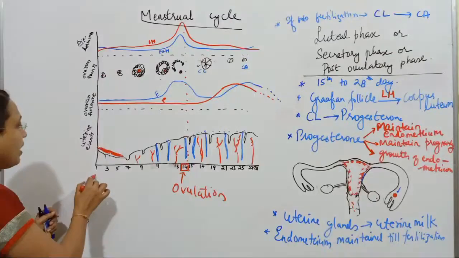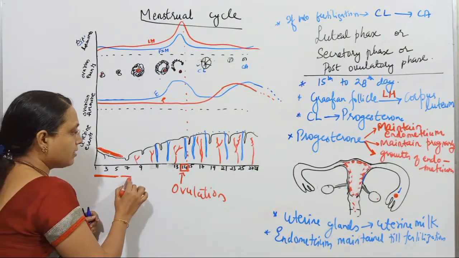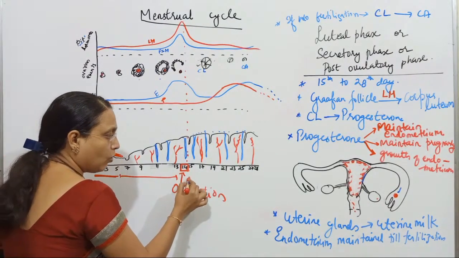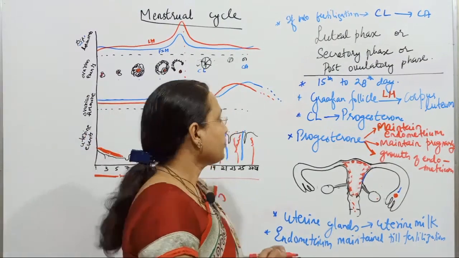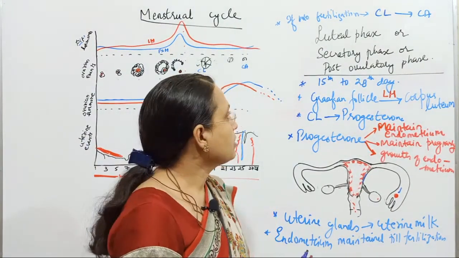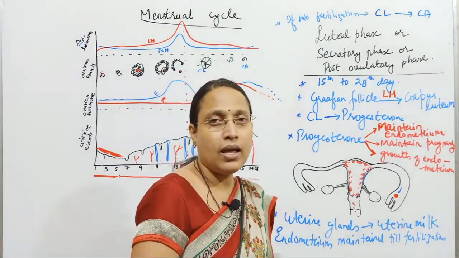Day 1 to day 5, menstrual phase. Day 6 to day 13, follicular phase. 14th day, ovulatory phase. 15th to 28th will be luteal phase. So this was about menstrual cycle.